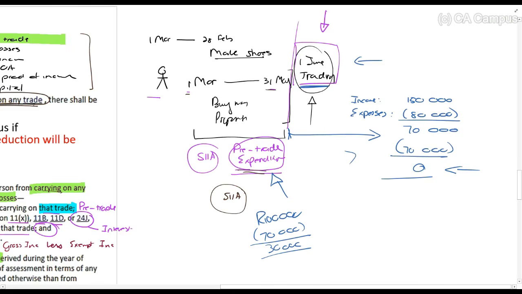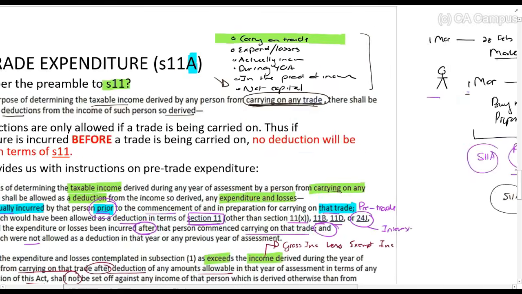Remember, what I'm talking about is a loss, and you are allowed losses. So for example, let's say you had 150,000 and you spent 180,000 rand. That will give you a 30,000 rand assessed loss for tax purposes. But that is only for expenses incurred after trading. Now that amount is allowed. They just don't allow you to do that with pre-trade expenditure. Okay, so let's go and see it in that paragraph.